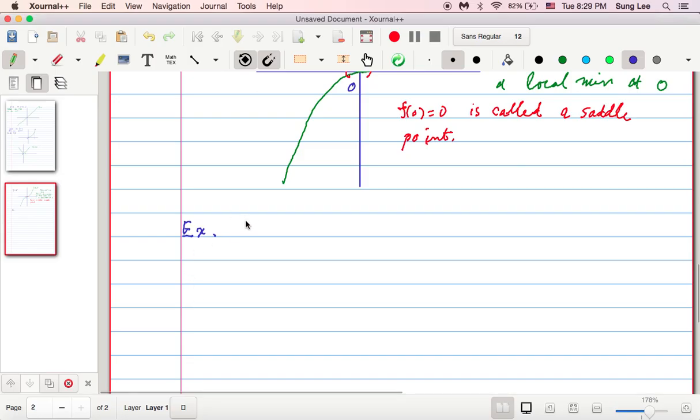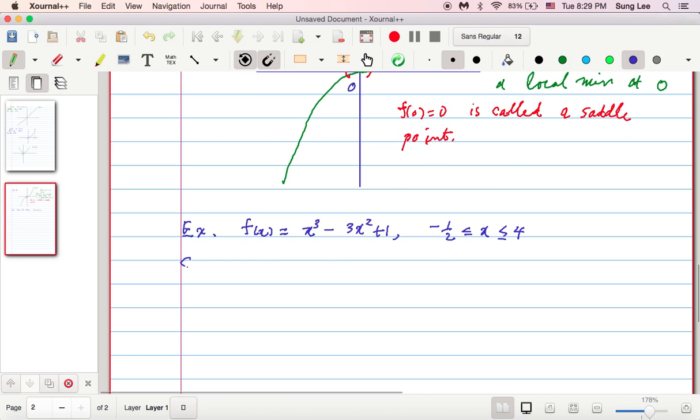Our function here is f of x equals x cubed minus 3x squared plus 1, and its domain is the closed interval, right, negative 1/2 to 4. Okay, right.